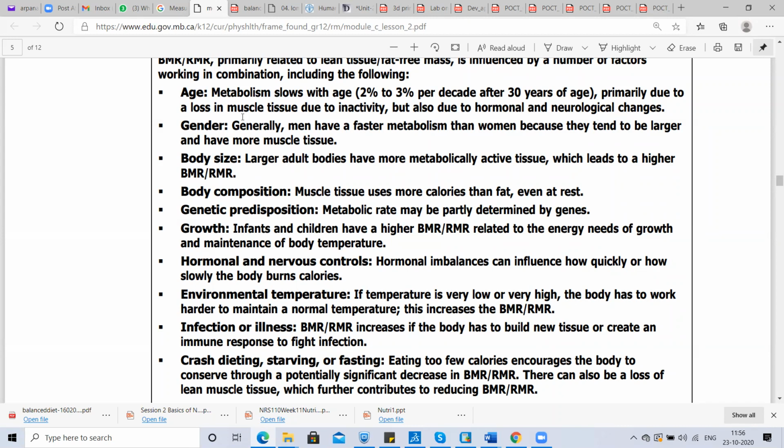Gender. Generally, men have faster metabolism than women because they tend to be larger and have more muscle tissue. This may be the reason why men have faster metabolism. Body size: larger adult bodies have more metabolically active tissues, which leads to a higher BMR or RMR.